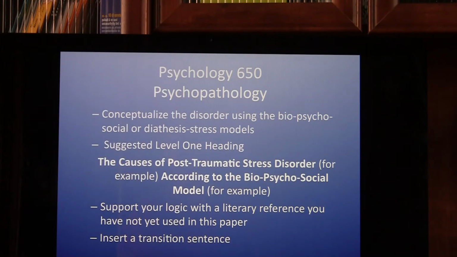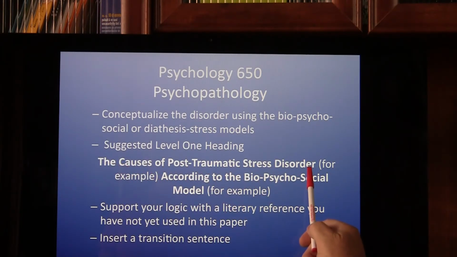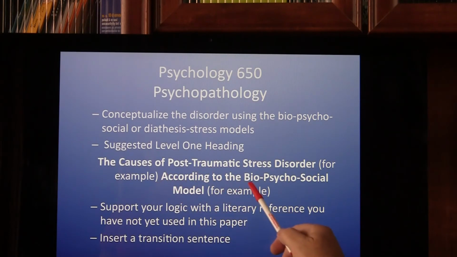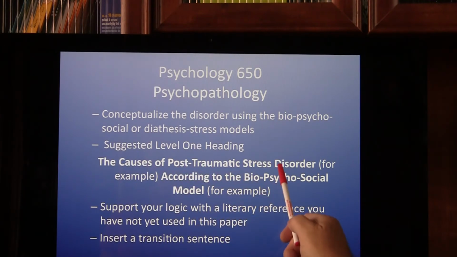The next objective reads, conceptualize the disorder using the biopsychosocial or diathesis stress models. Here's how I would present this heading: the causes of post-traumatic stress disorder, for example, according to the biopsychosocial model. You could also put something like the causes of panic disorder according to the diathesis stress model.